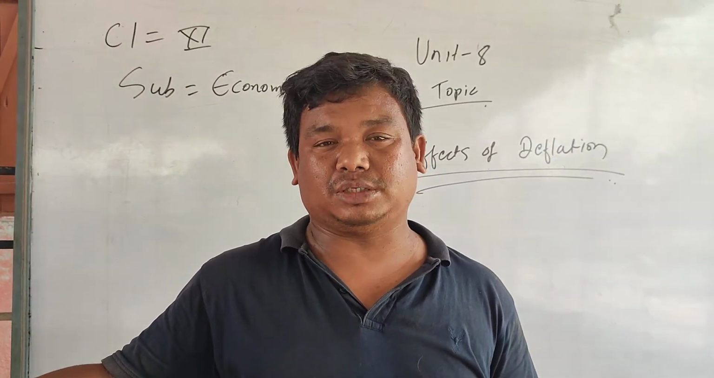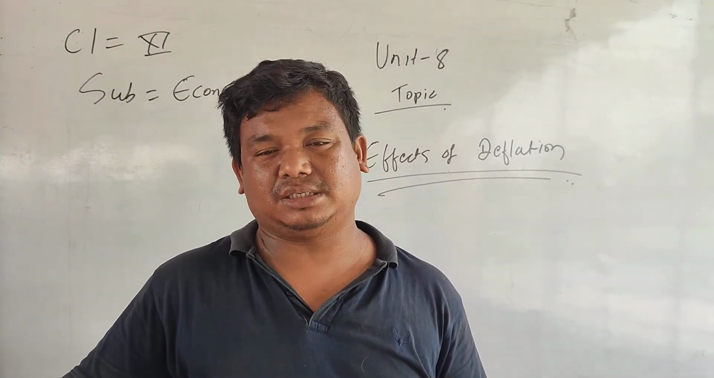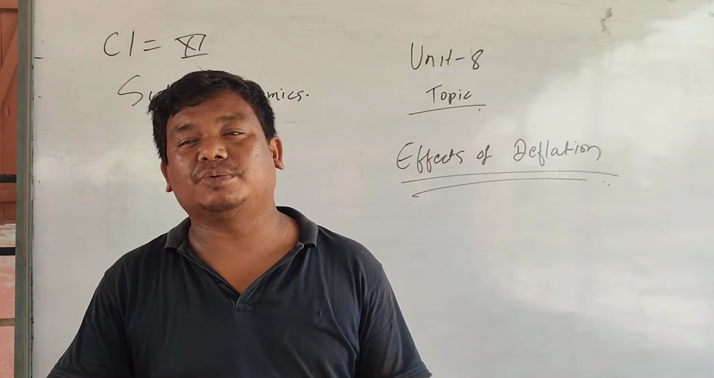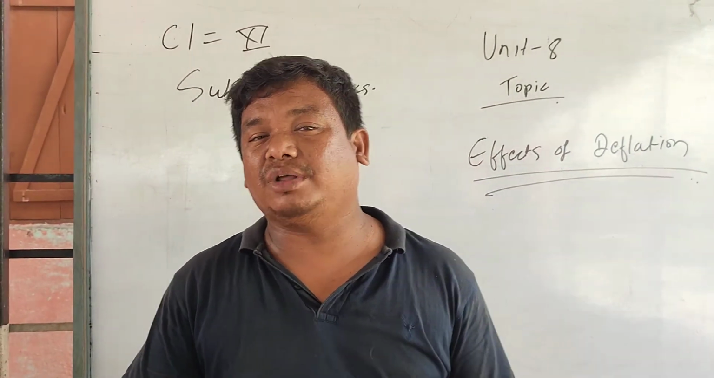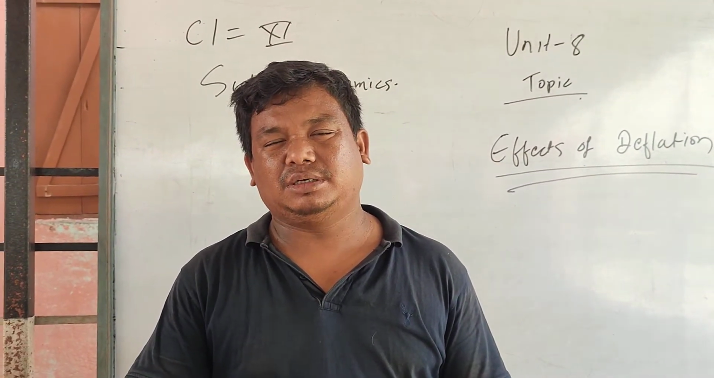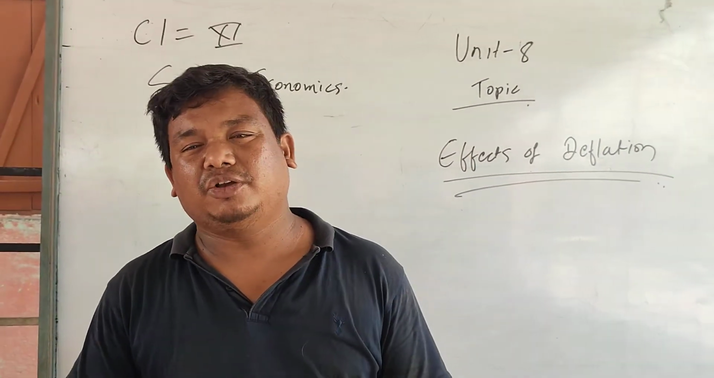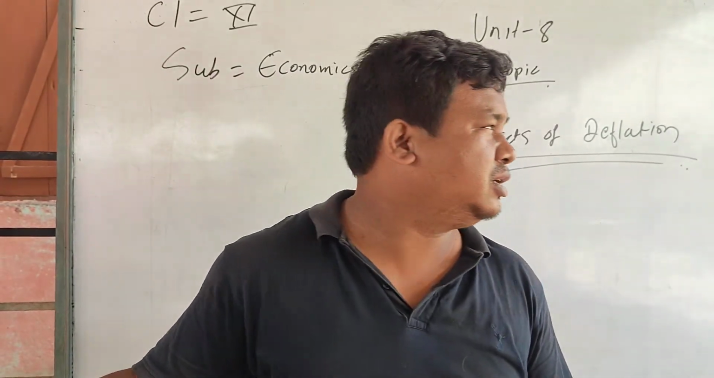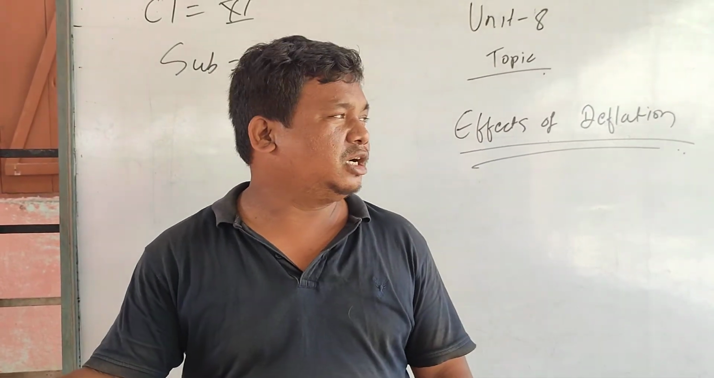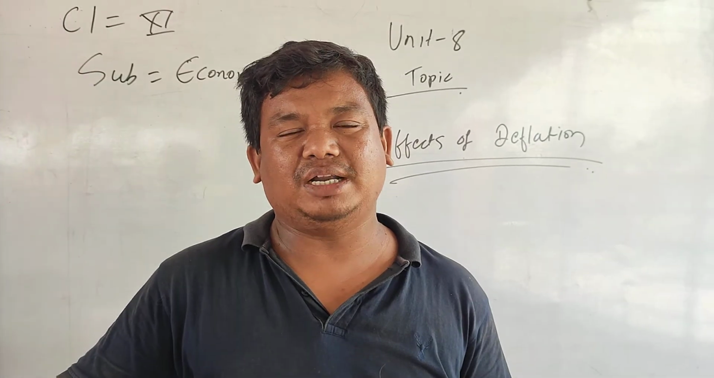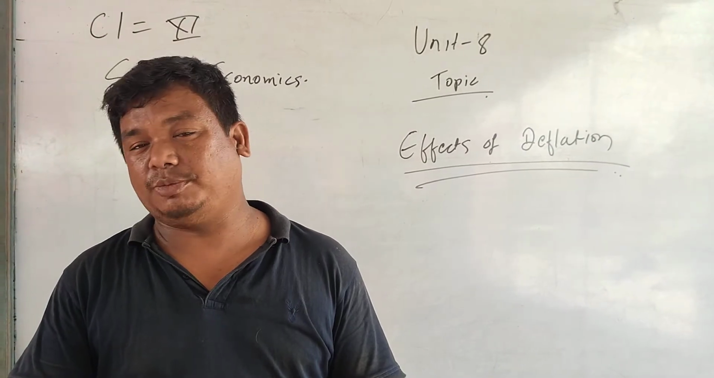So when the producer goes into loss, they may decrease production. They may decrease what? Production of goods and services. When the producer decreases production of goods and services, it will directly affect employment. Because when the producer decreases production, definitely a few people in the factory or industry will be jobless. Their jobs will be lost due to deflation. And that will have a bad effect on economic growth.